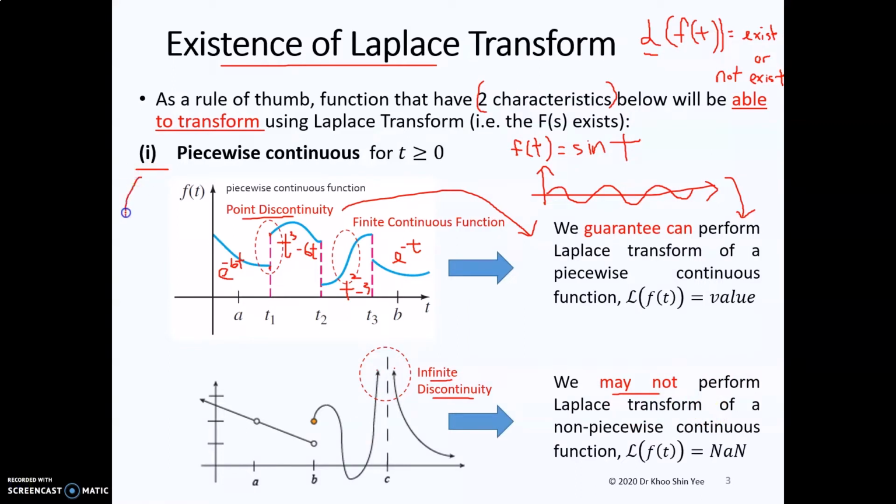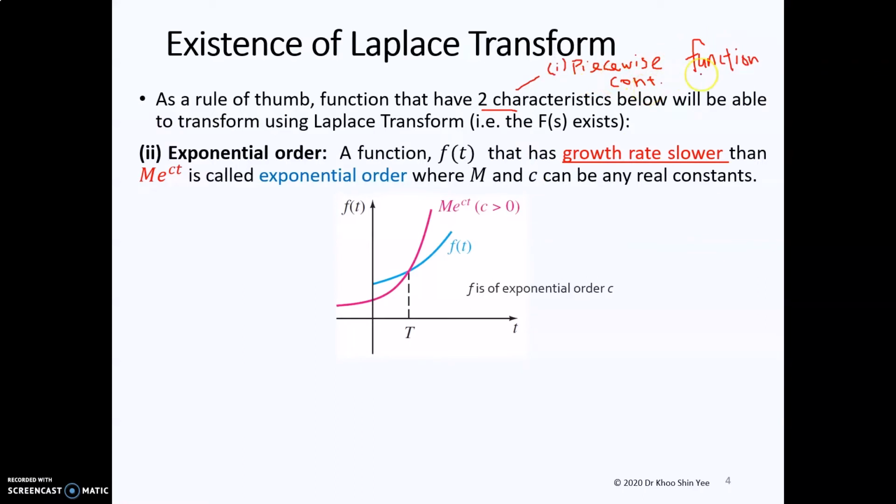In simple terms, if you have a piecewise function like this, when you perform the Laplace transform, you should be able to get some number. But if you have a function which is not piecewise continuous like this, then you may not be able to perform the Laplace transform, and when you try, you may get not a number. When you have a piecewise continuous function, the Laplace transform result exists. The second characteristic is called the exponential order.